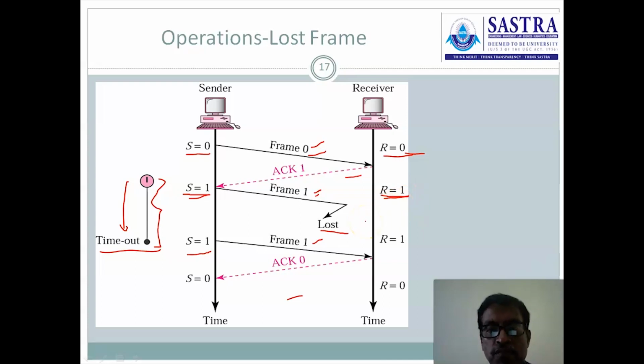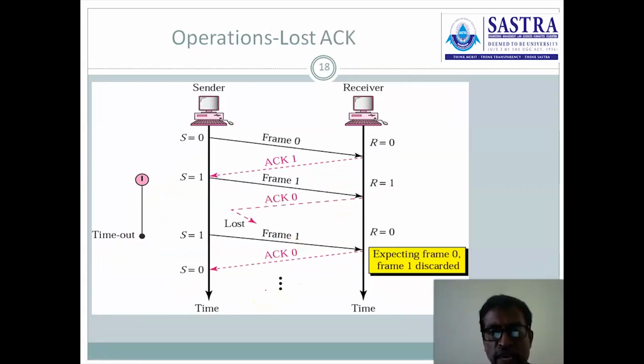What happens? The frame is not received, then simply keep silence. Receiver is kept under silent mode. Automatically the timeout will occur at sender. Sender retransmits frame 1 again. Frame 1 is transmitted. Expected is 1. Received is 1. So properly it receives the frame and sends the next acknowledgement. I told that 0, 1 are alternately used, so that the next one is acknowledgement 0, S equal to 0, and so on. By this way, the data frame is transmitted from sender to receiver and acknowledgement frame is transmitted from